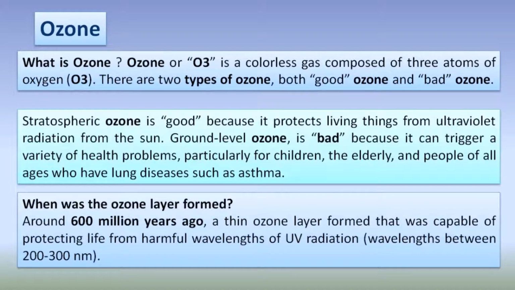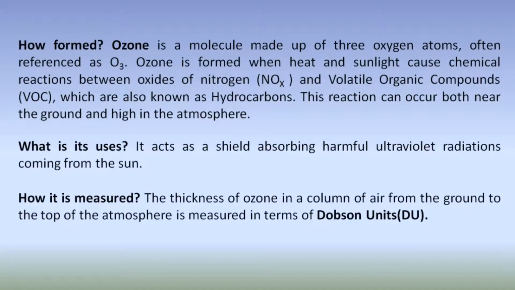So now, when was this ozone layer formed? So it was formed around 600 million years ago. A thin ozone layer formed that was capable of protecting life from harmful wavelengths of UV radiation, that is wavelengths between 200 to 300 nanometers. So how is it formed? So ozone is a molecule which is made of 3 oxygen atoms, often referred to as O3.